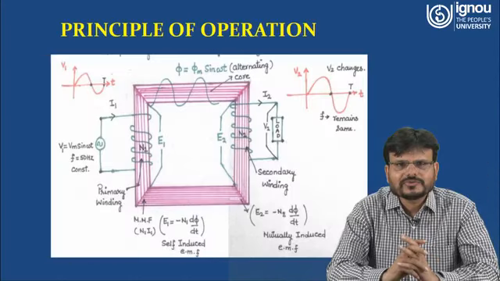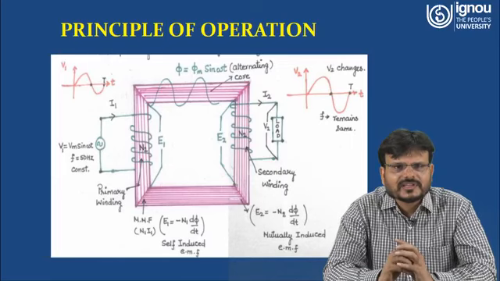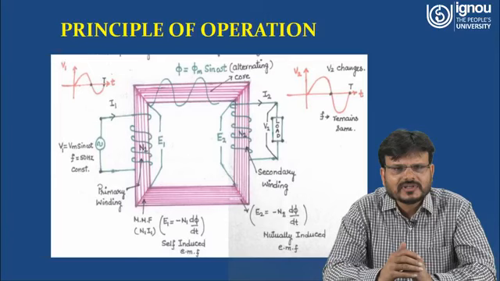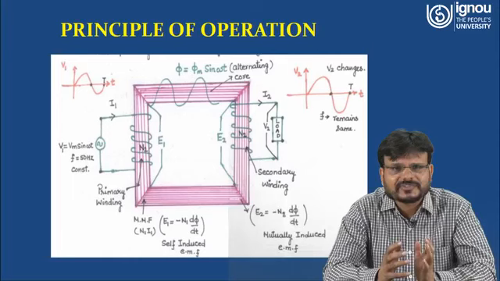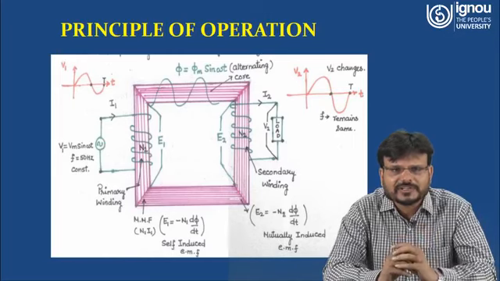Here you can understand the principle of operation in the diagram. Here you can see the core, which is shown in this pink color. Here the number of turns at the primary side is N1 and the number of turns at the secondary side is N2. Here you can see the number of turns and what we are doing. Here you can see the sinusoidal waveform at the primary side. On the y-axis, V1 is shown with respect to time, and just observe the magnitude of that particular sine wave V1.